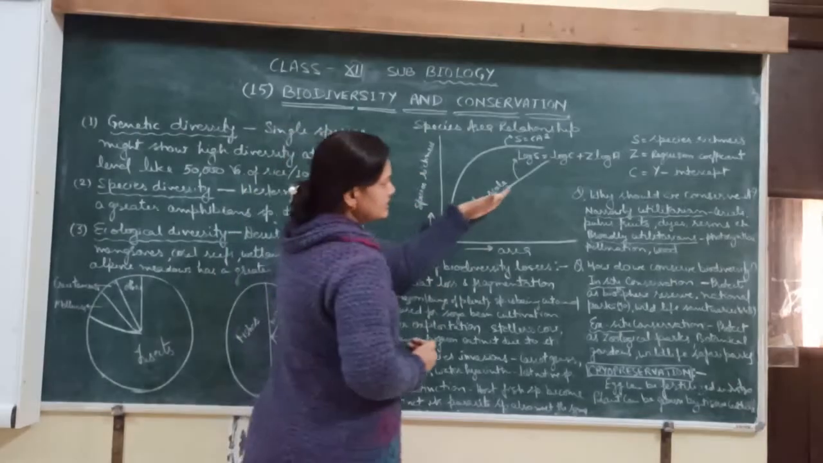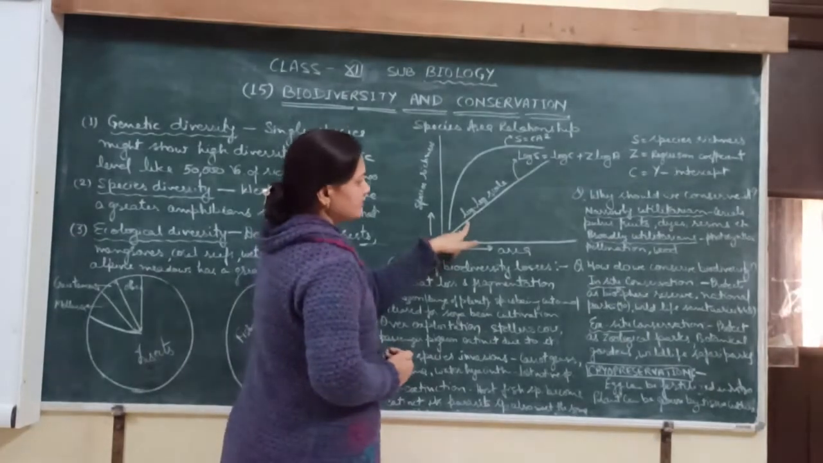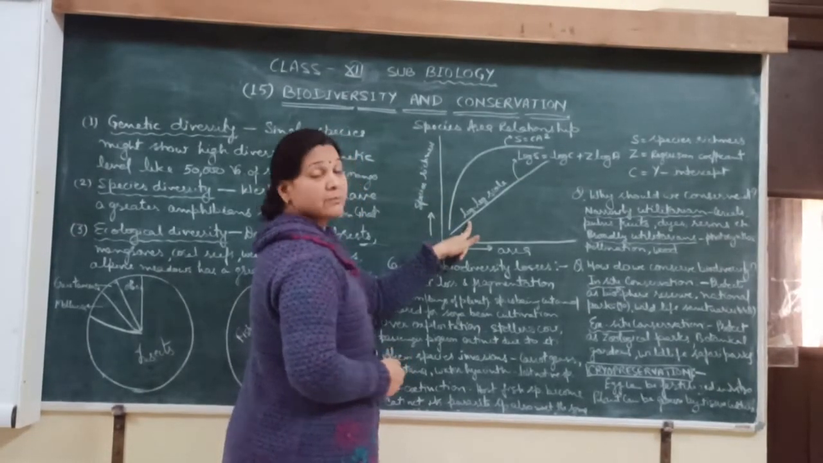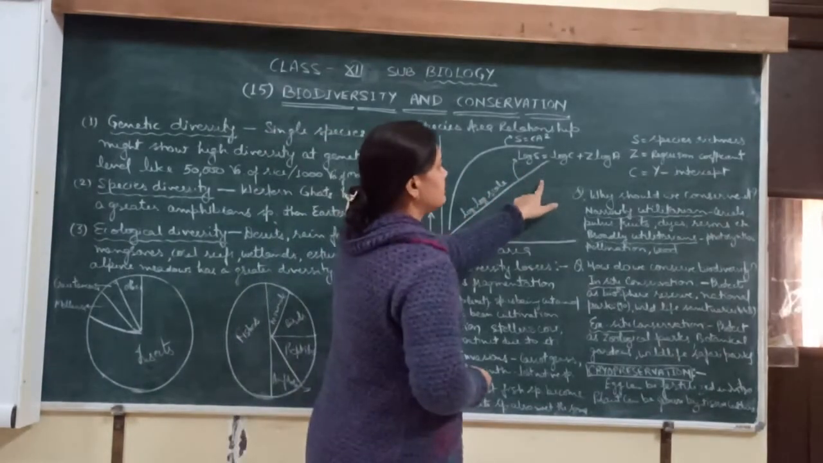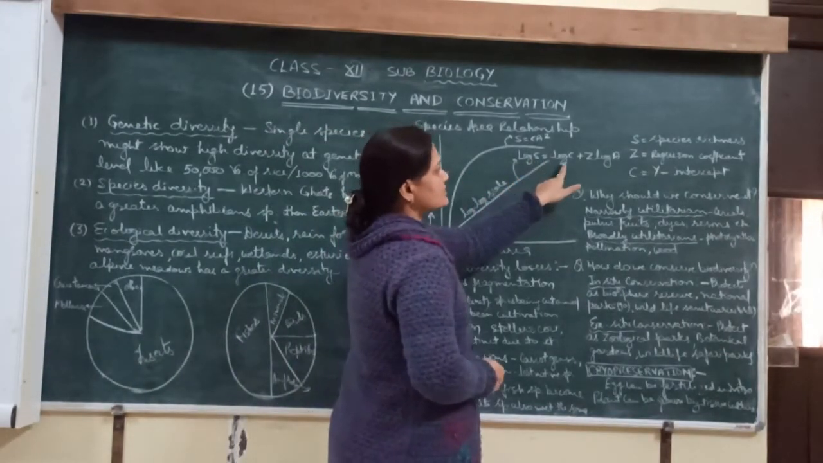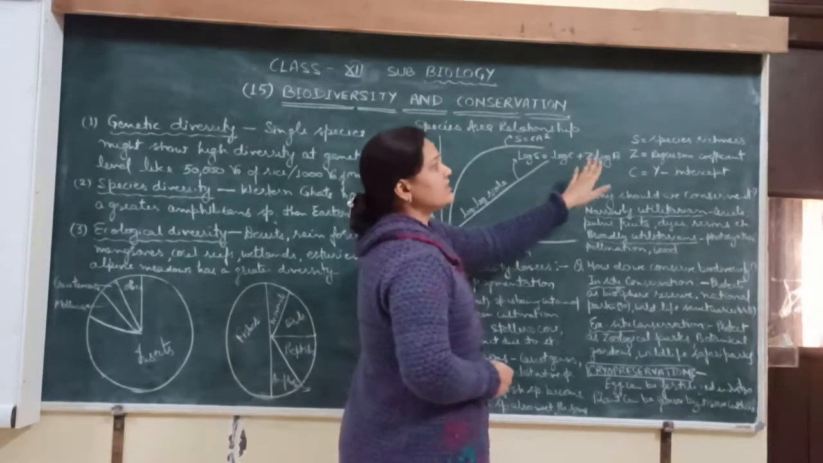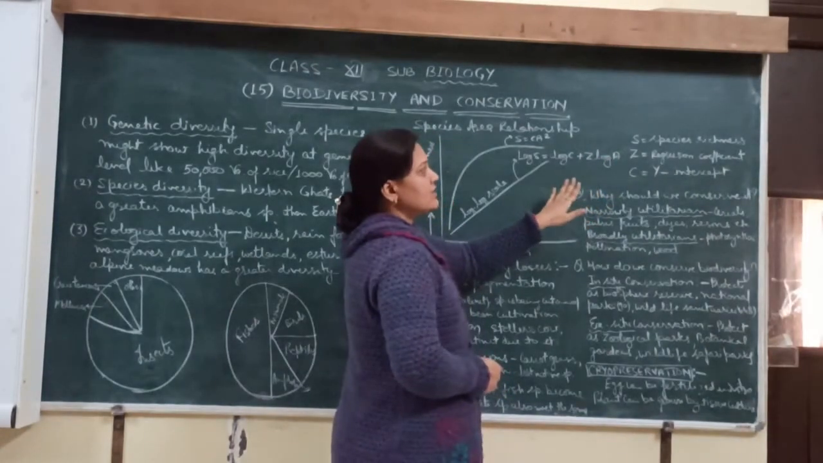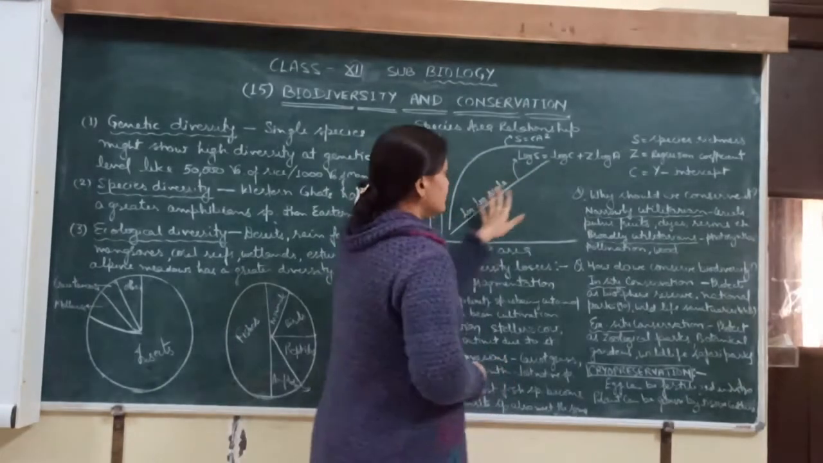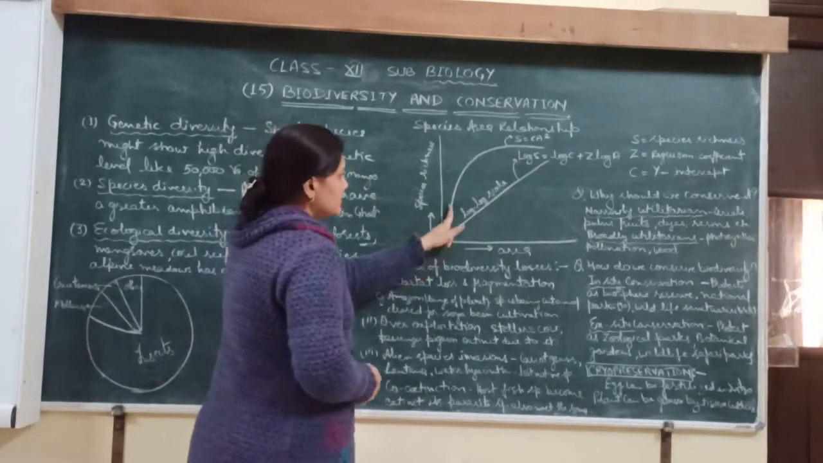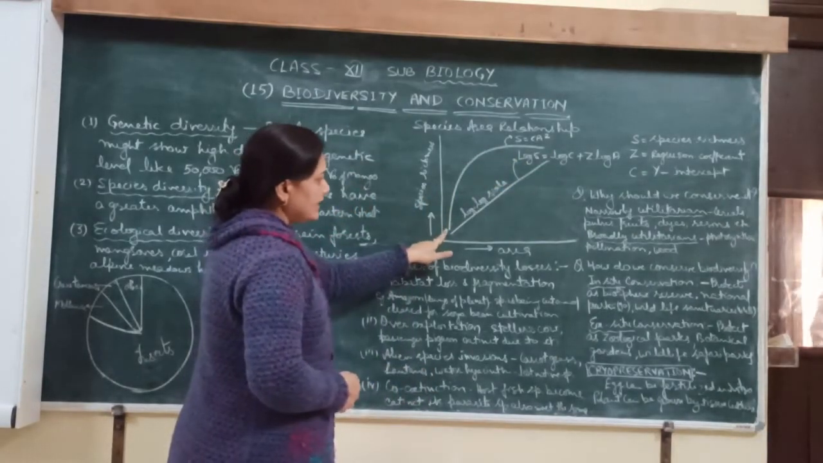It shows in a straight line. This straight line shows that when the area is increased, then species richness, meaning the number of species, also increases, and it may be represented by log S = log C + Z log A. Here S is the species richness, Z is the regression coefficient, and C is the Y-intercept.